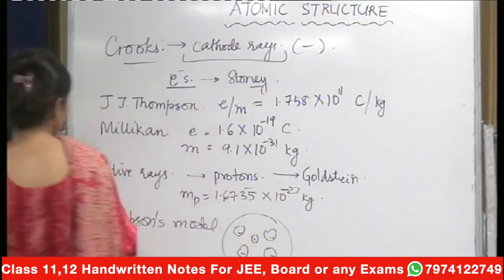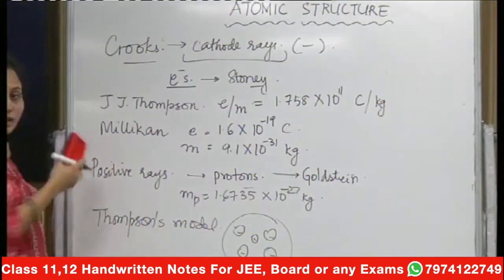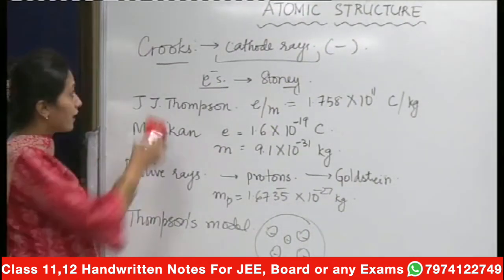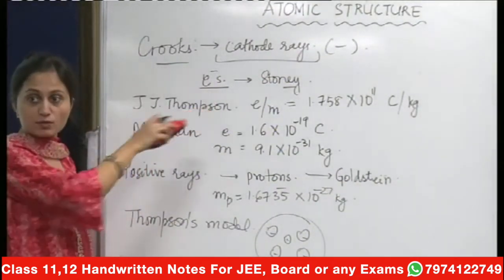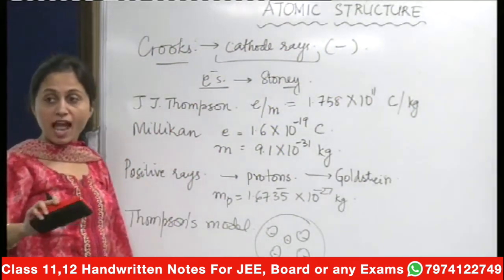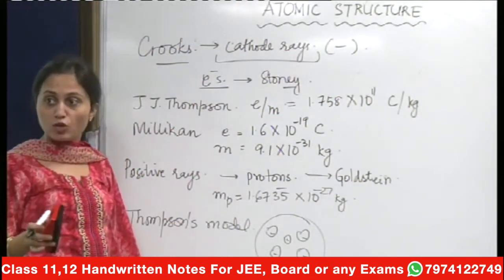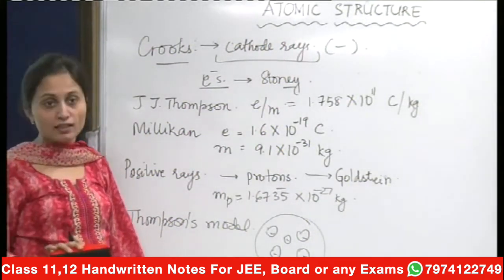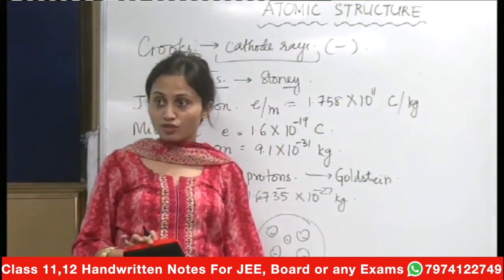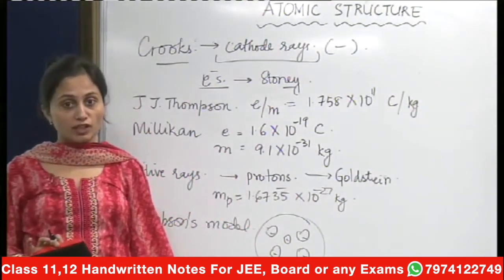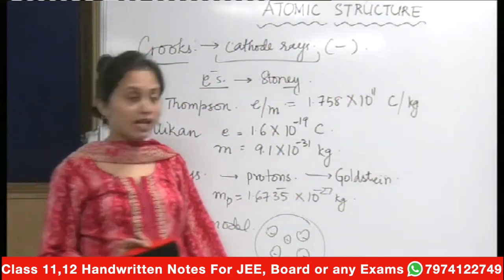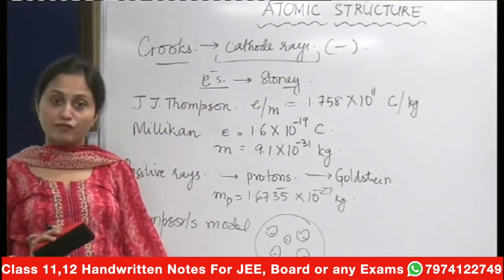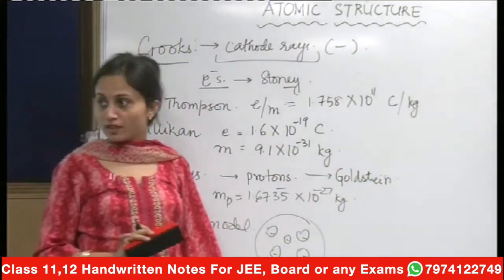Clear? And please remember these things because they came up slowly, steadily, and the contribution of each and every scientist is important. First, Crookes studied the cathode rays, which were nothing but a beam of electrons, and that term was coined by Stoney, and the charge on an electron is 1.6 into 10 to the power minus 19 coulombs. Units are very important, and the mass is 9.1 into 10 to the power minus 31 kg, and your charge to mass ratio is 1.758 into 10 to the power 11 coulomb per kilogram, right?